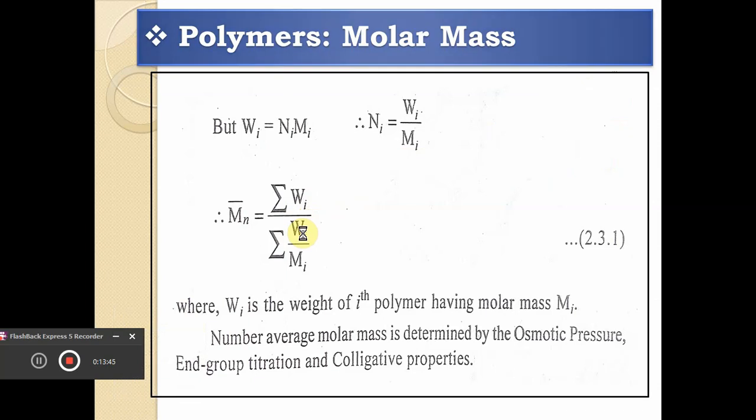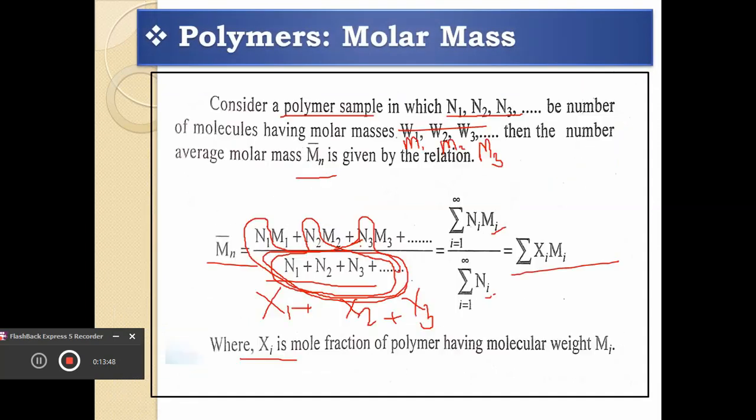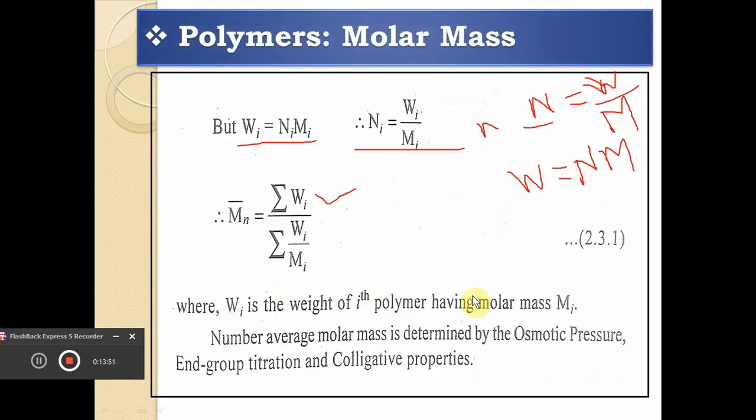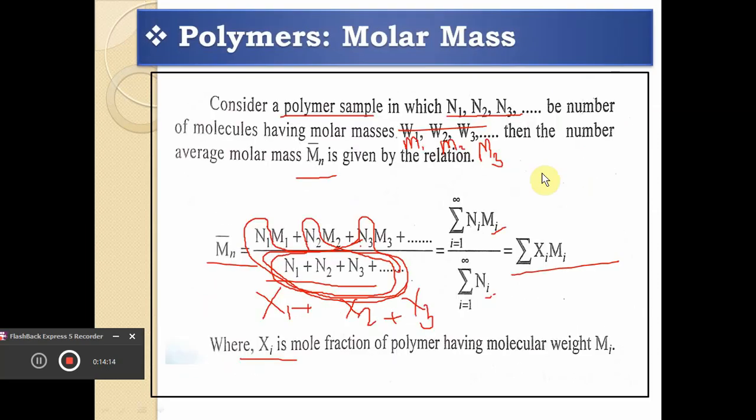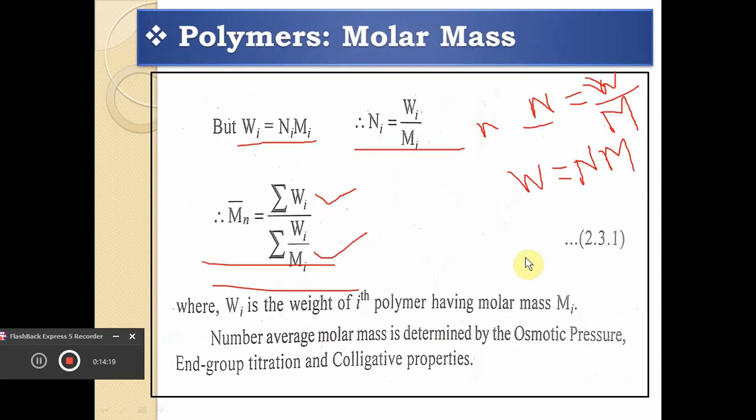And divide by what? Divide by summation of ni, but ni will be replaced by Wi divided by mi. So here in the denominator we will have summation of Wi upon mi. Similarly, we will get this equation for the number average molar mass, which can be expressed in terms of weight, and it can also be expressed in terms of the number of molecules and their molecular mass. So these are the ways by which we define the number average molar mass.